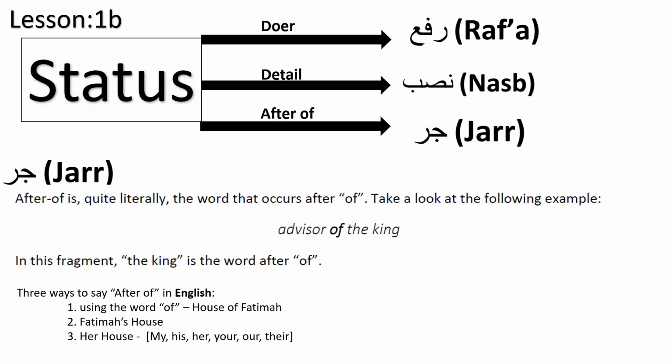So there are two words, "her" and "house." The word "her" is a pronoun, and pronoun is an ism. In English, pronoun is a separate category, right? But as we say, the ism has almost everything. So this ism "her" is a pronoun, and its status is jar because it actually comes after "of," house of her, if you say it that way. So these are all three ways that you can find jar.